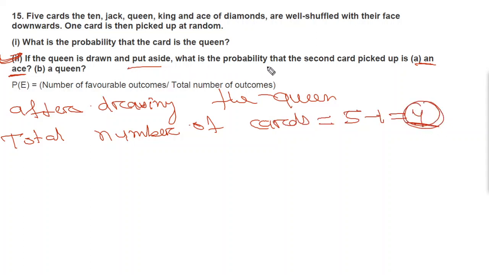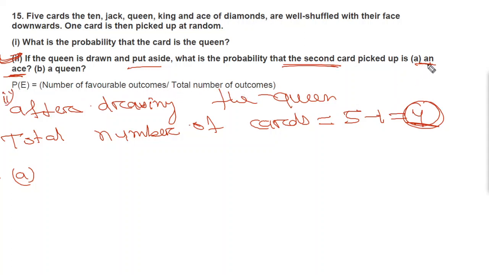Then what is the probability that second card picked up? Now we are picking another card. Okay, is an ace. So now we'll move to A. That means double I, then A. So here you can write the formula P of E equal to number of favorable outcomes divided by total number of outcomes.